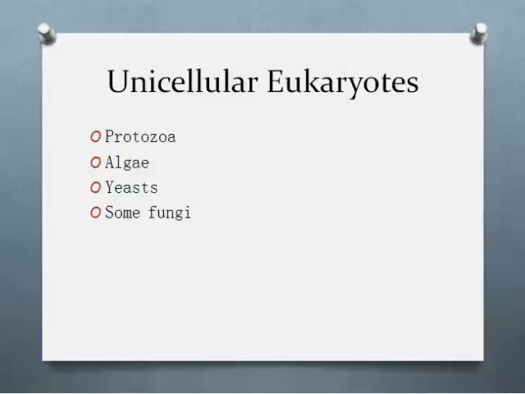Unicellular eukaryotes. Examples of this include protozoa, algae, yeast, and some fungi. Fungi would be, an example would be mushrooms. Yeast are another version or form of fungus. They are always found in baked goods. If you have bread, the yeast, which is put in the dough mixture when it goes through a chemical process, causes air pockets, and that's how you get the nice holes, the airiness, in good bread. Algae, basically, that's the green stuff that would be on a pond, and that's basically a form of a plant that converts sun's energy into a usable form.